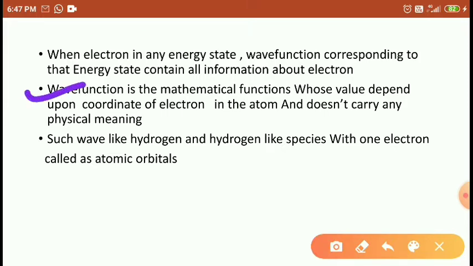The wave function is a mathematical function whose value depends upon the electrons in the atom; it does not carry any physical meaning. So whatever psi is, students, this psi doesn't have any kind of physical meaning.